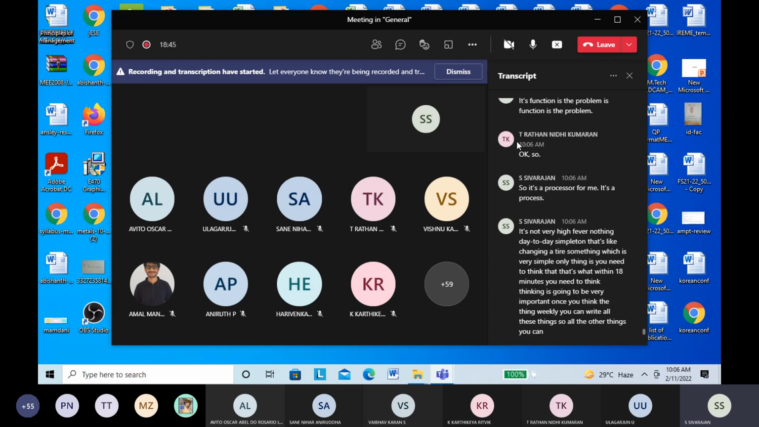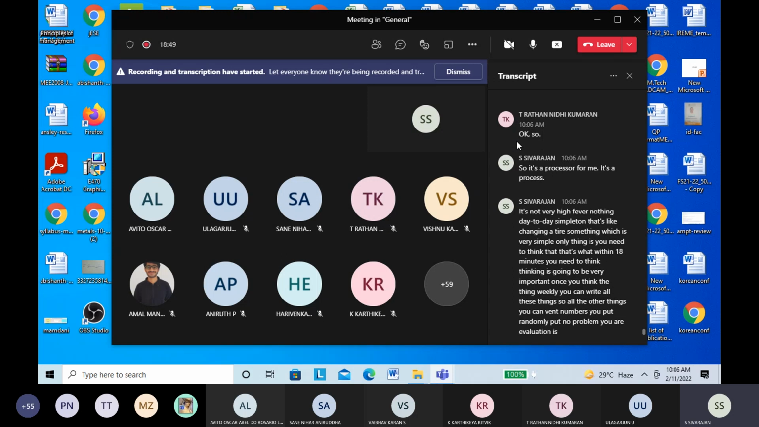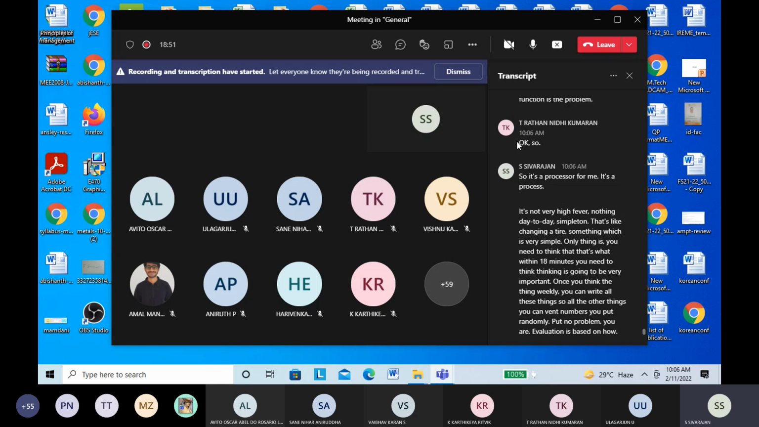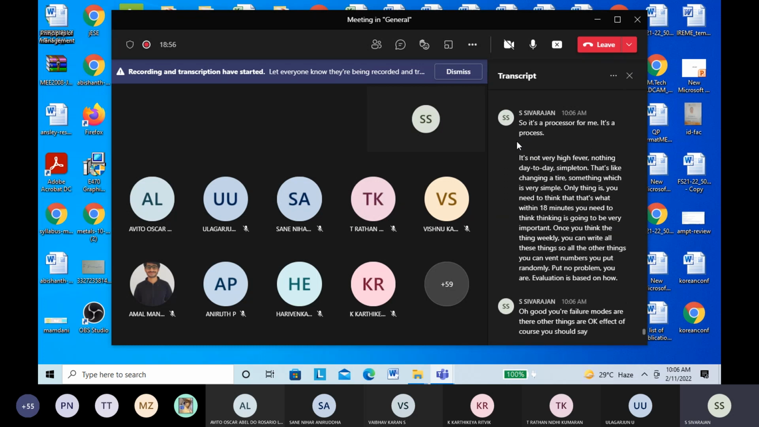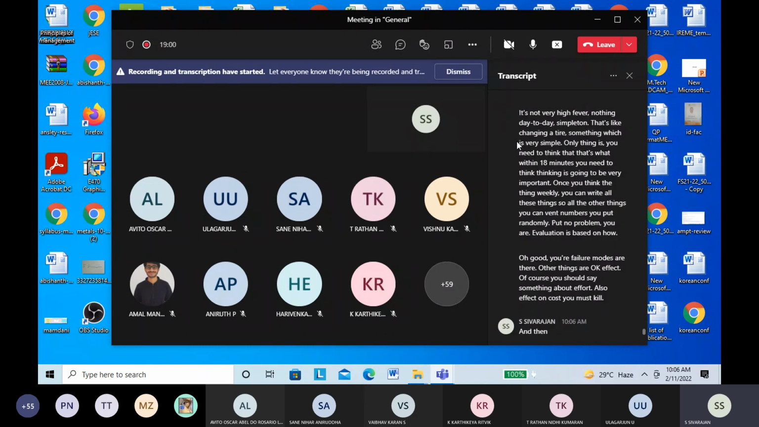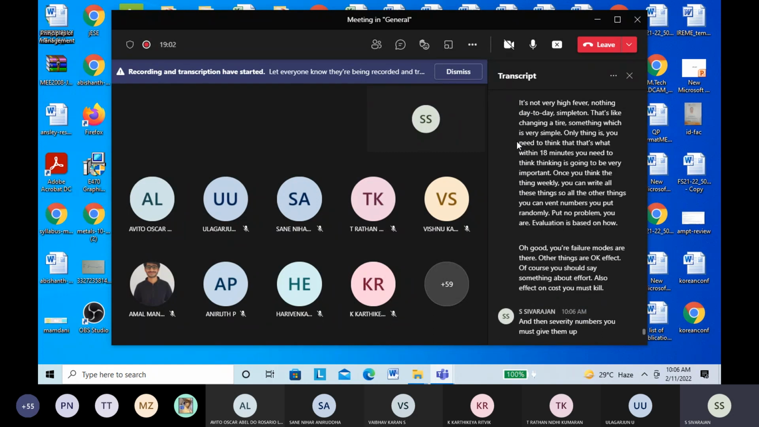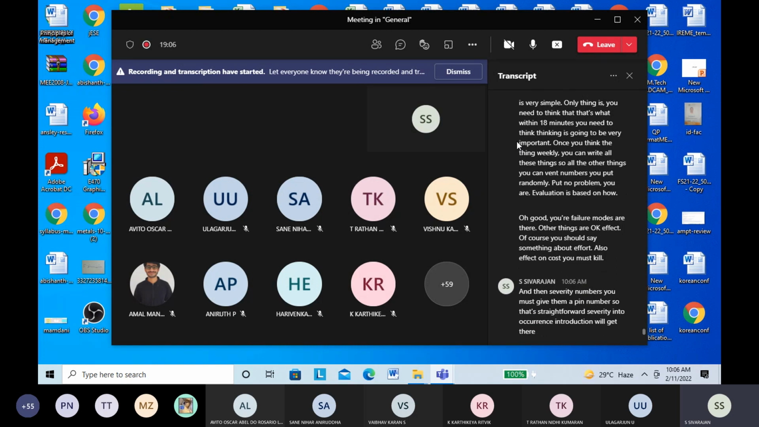Numbers you put randomly, no problem. Your evaluation is based on how good your failure modes are. So other things are okay. Effect, of course, you should say something about effect also. Effect and cause you must tell. And then severity, numbers you must give, and then the RPN number. So that's straightforward. Severity into occurrence into detection will give the risk priority number.